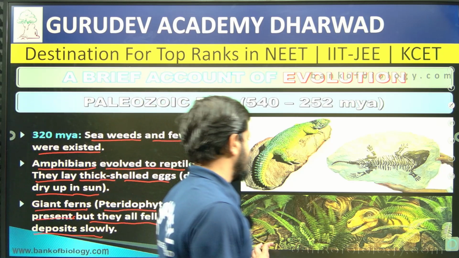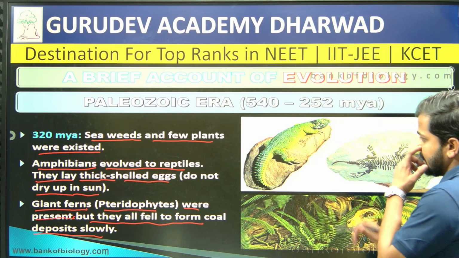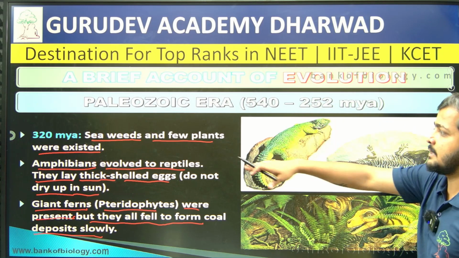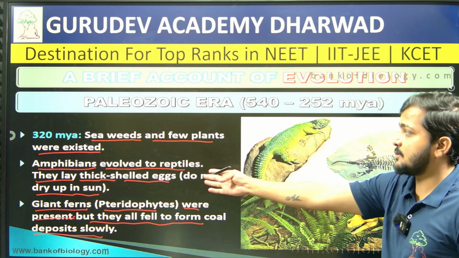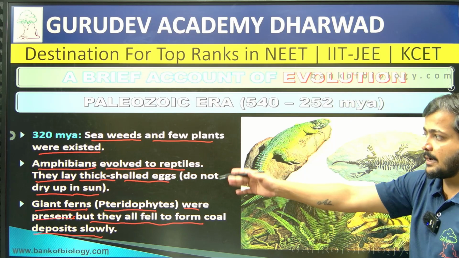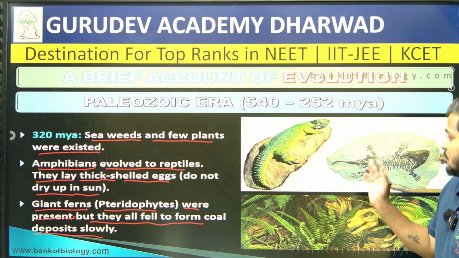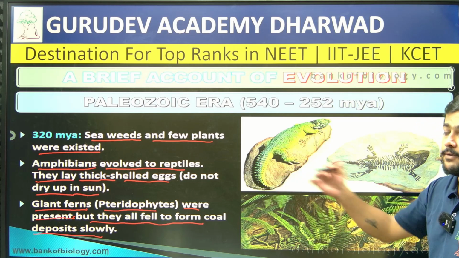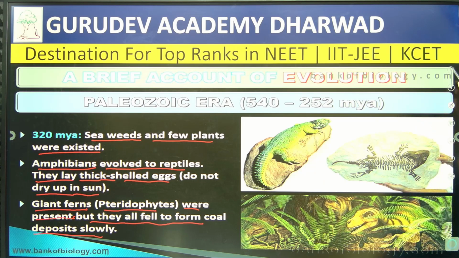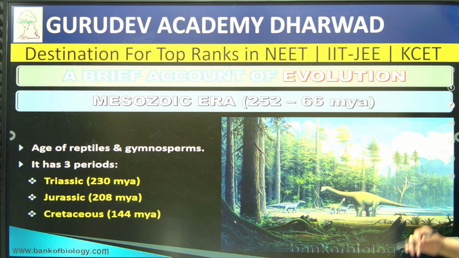So there are coal deposits and changes in animals, mainly amphibians evolving into reptiles that lay thick shelled eggs that do not dry up in the sun, right. So all those things you are going to find. Then there is giant fern development, right. So that is actually found, right.